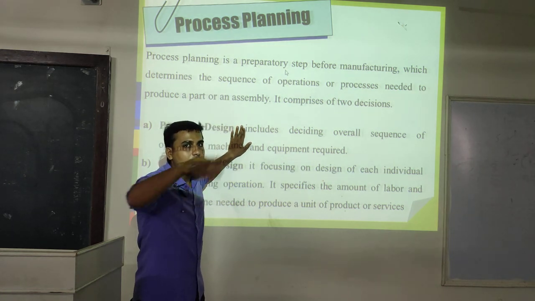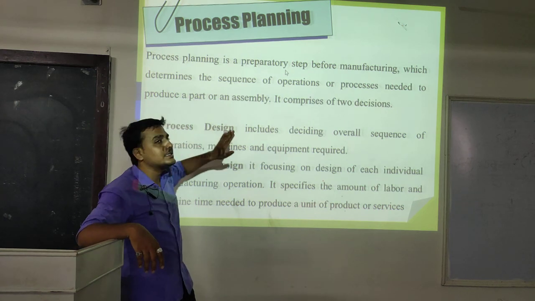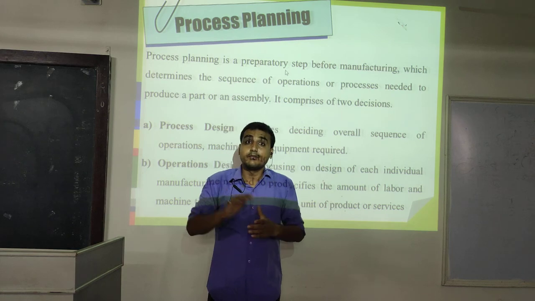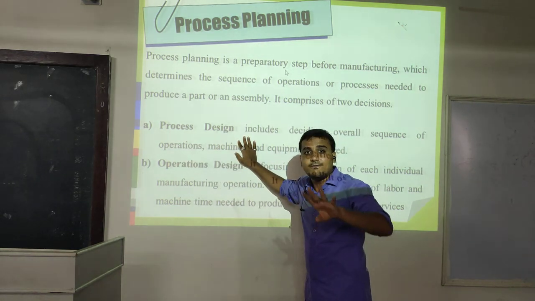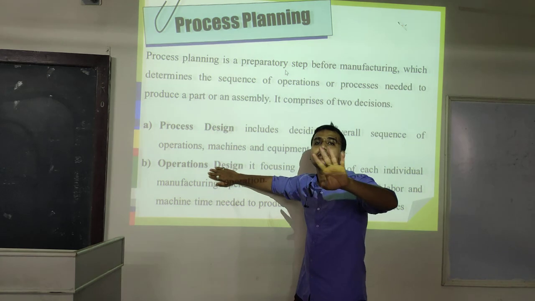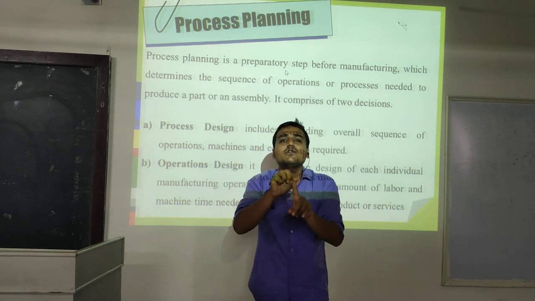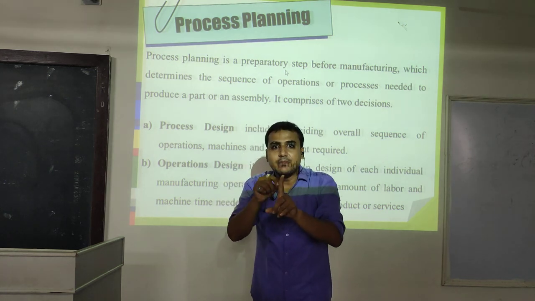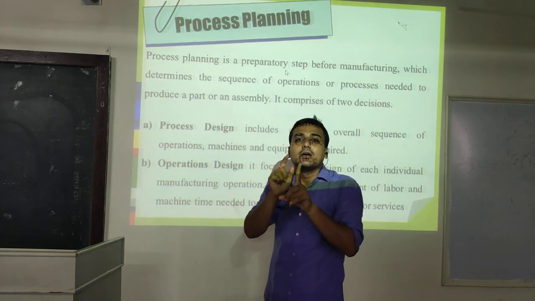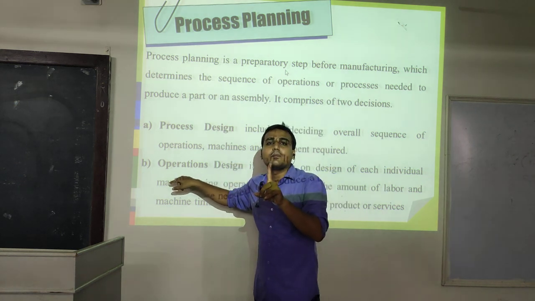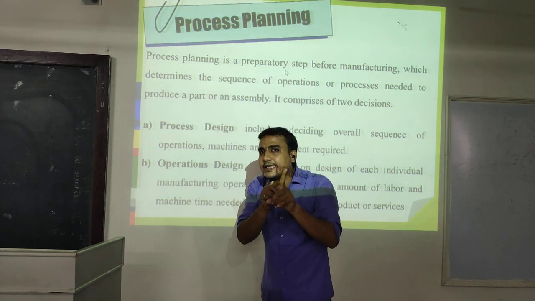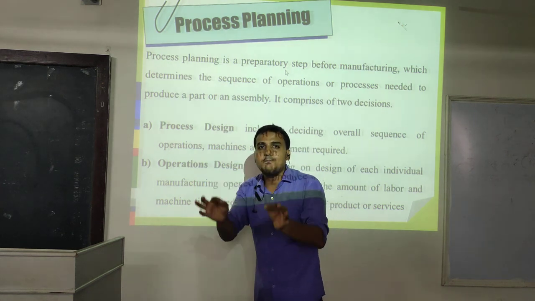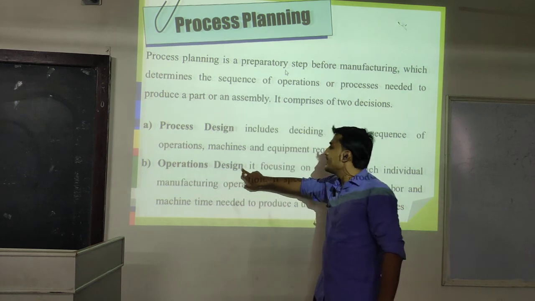Okay, so overall planning we have decided under the process design, but an individual planning, for example in machineries 1, in a process design we have decided we require 4 machineries, but in an operation design we decide these 4 machineries individual wise. In machinery 1, how much time is required, how many employees are required to invest in a particular machineries, how to locate these machineries, or in a simple way we can say that individual planning is called operation design.